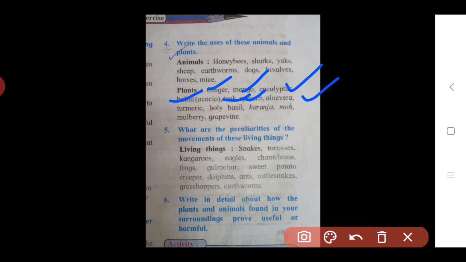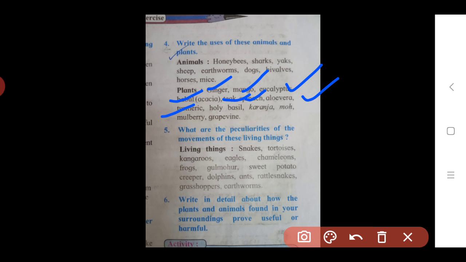Then the next plant, turmeric, is used in food preparation in our kitchen. For spicy recipes we use turmeric powder. It is also used as an antiseptic. In the first aid box, we use turmeric powder on a cut or bleeding place on our body. We place the turmeric powder on the wound, so it is used as an antiseptic.